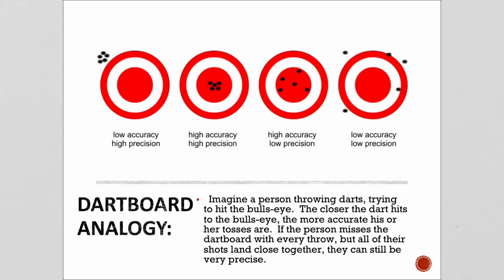This one here, this is the goal, high accuracy, high precision. So all of the darts are hitting near the bullseye and close to one another. So they're both accurate and precise. This one here, the darts are hitting close to the bullseye, but they're not very precise because they are scattered around the bullseye. So there's high accuracy but low precision. And then this example, this would probably be how I play darts. There's both low accuracy and low precision. Every dart is missing the bullseye and landing at random places around the dartboard.